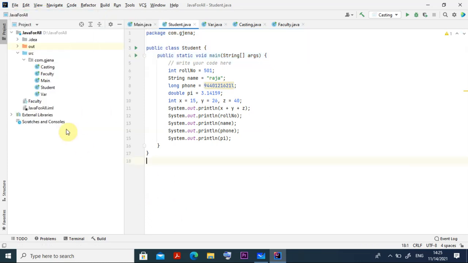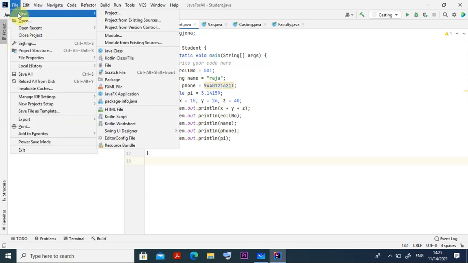Then go to File, then New, and you can see I am going for Java Class. File, New, Java Class. I click this Java Class because I am going to create another Java class, because as I told you, the name of the program should be the same as the name of the class.